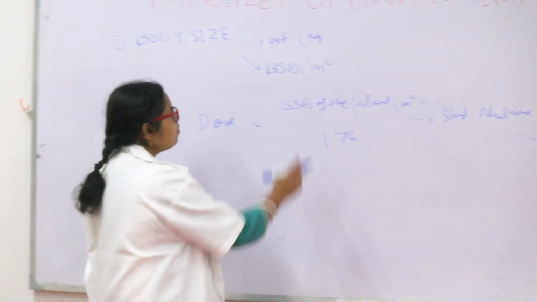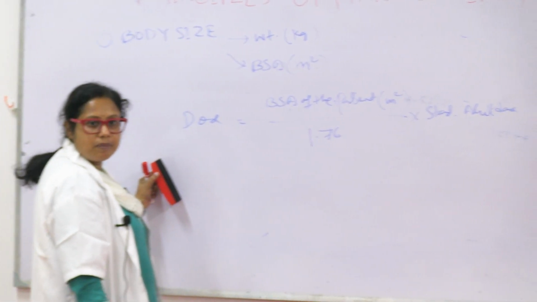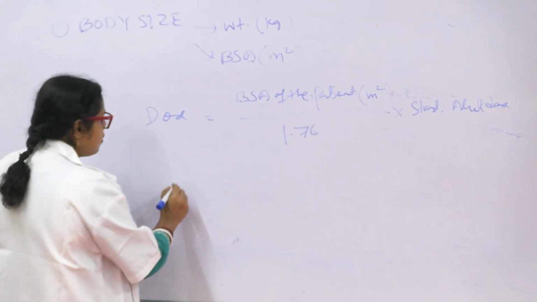And how to derive the body surface area of the patient? It has a very cumbersome formula.